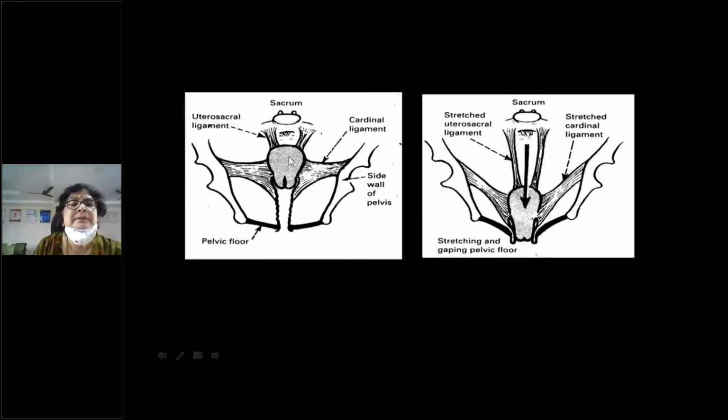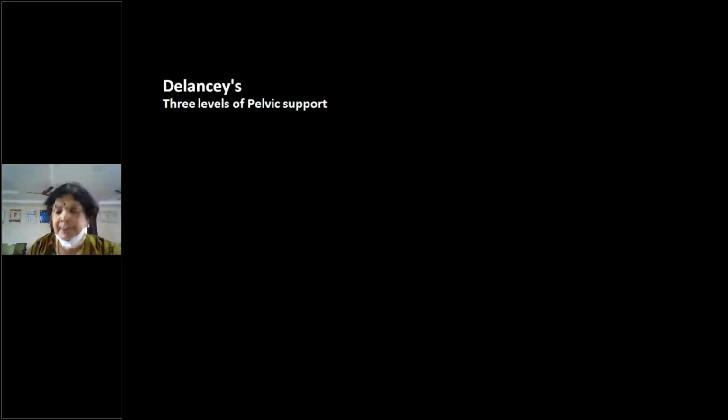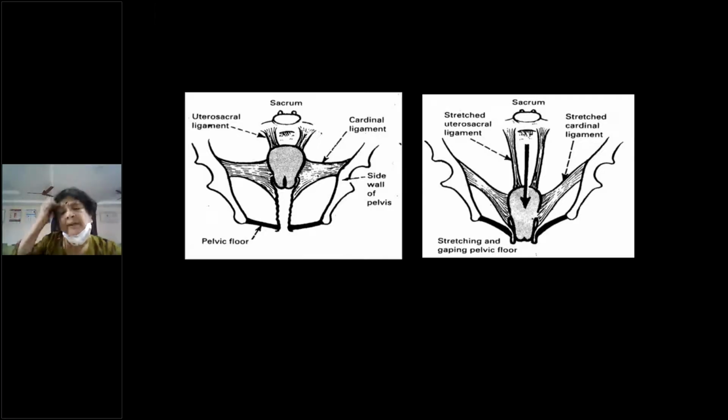So this is the normal support. When the supports are stretched, as during pregnancy, or weakened because of the loss of estrogen support, what happens? They are all stretched and become weakened. Then the uterus starts, because the increased abdominal pressure is directed towards it, and the uterus and cervix start coming down.